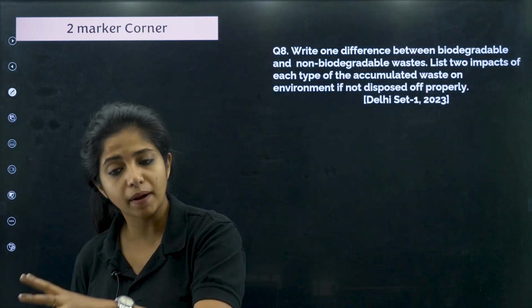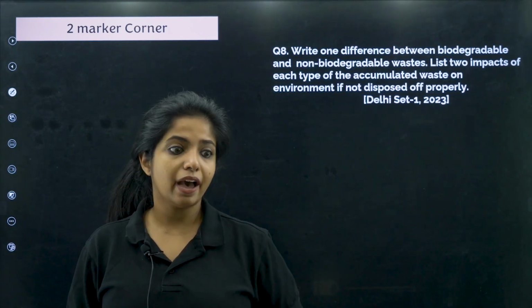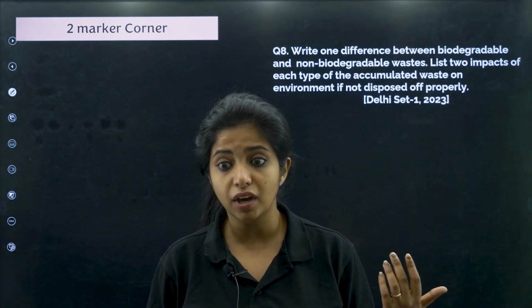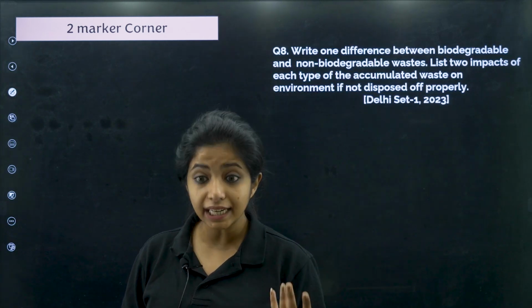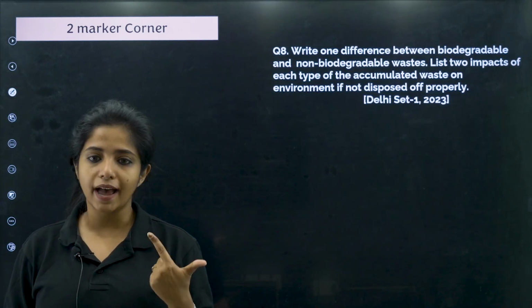Whereas when you talk about non-biodegradable, that means it is not an easy process. It cannot be broken down naturally. We have to probably use chemicals, or use heat for breaking them down. So that is one big difference between biodegradable and non-biodegradable waste.